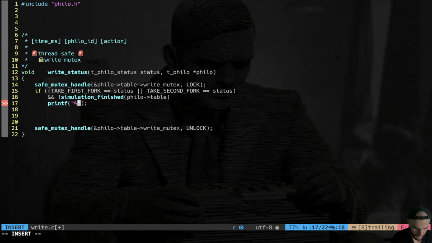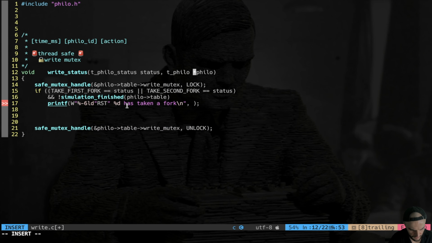You say percent ld, long digit, which is going to be the time. You're going to create a space of, I don't know, 6. We're going to do it left justified with this minus. This is just how the printf works. It has all these format specifiers. I'm going to do it white, the color, and then reset. So this is the timestamp in milliseconds. Then, all right, %d has taken a fork, new line. So I have these timestamps formatted and the actual string.